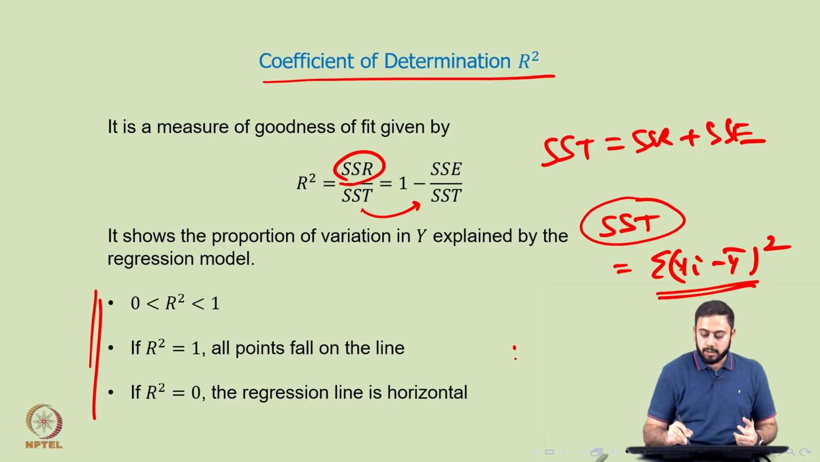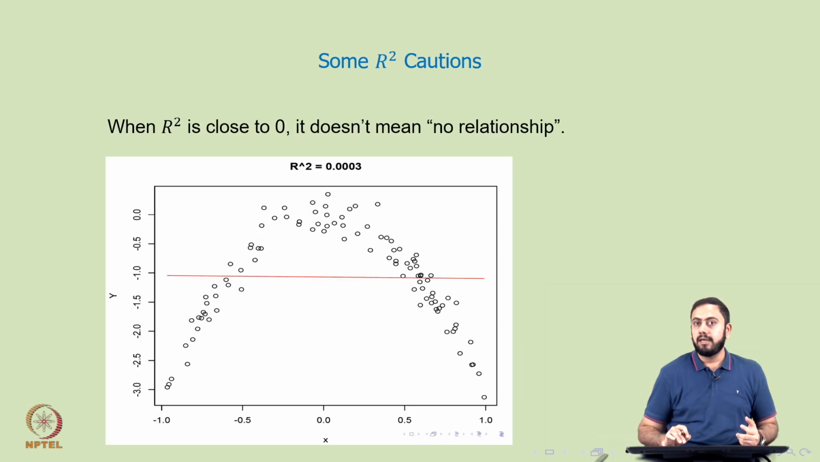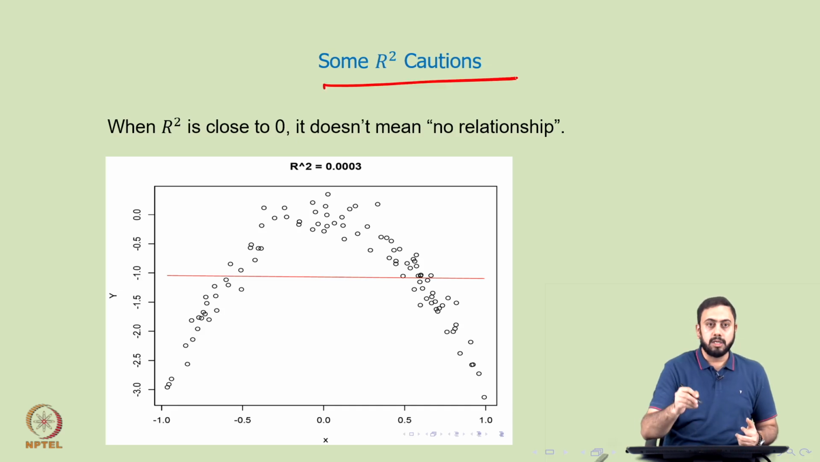Hence, a value of R square closer to 1 gives the indication that the model is good or is performing very well, while a value of R square closer to 0 gives the understanding that the fitted regression model is not very good. Okay. Alright, but on the other hand, this capital R square comes with some cautions also. So, some R square cautions to keep in mind.